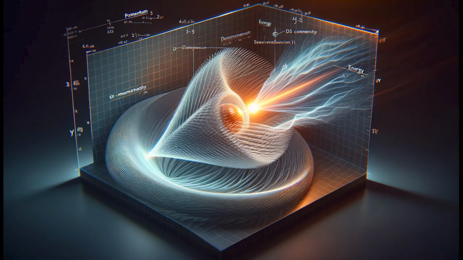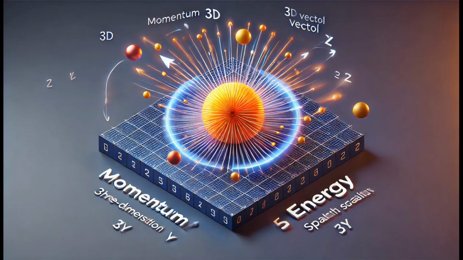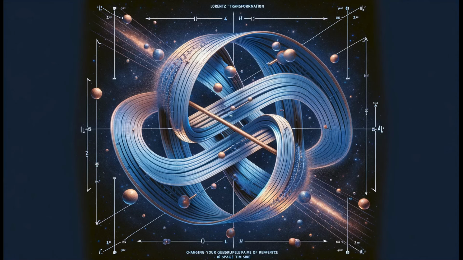When we define momentum and energy together in this four-dimensional framework, we see that their relationship remains consistent across all frames of reference. This means that the fundamental relationship between an object's energy, momentum, and mass remains the same, regardless of how we are moving or how fast we are going. This connection shows us that time and space are not separate entities, but are fundamentally interconnected. It affects how we perceive events, distances, and durations, and reveals the true structure of the universe as a dynamic fabric of space-time.